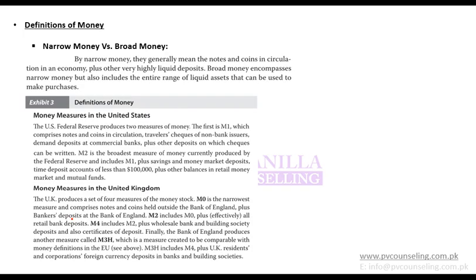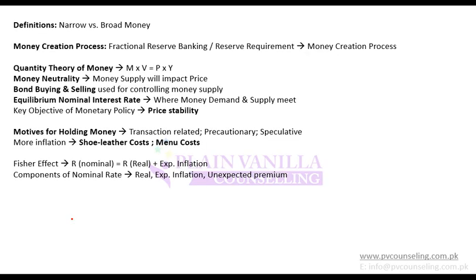If savings are increasing, that means demand is not increasing; supply is increasing, money supply is increasing. Because when you save more, your demand decreases, supply increases. And the point at which demand and supply meet, where consumption and saving meet, that is the interest rate, the equilibrium interest rate.